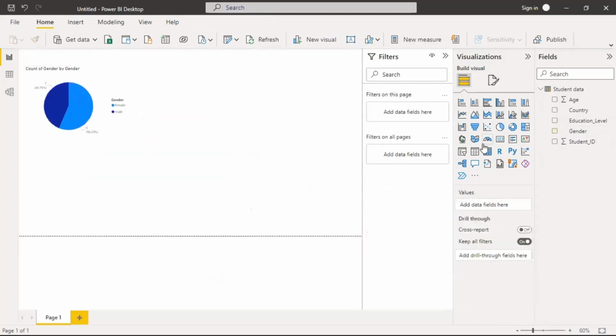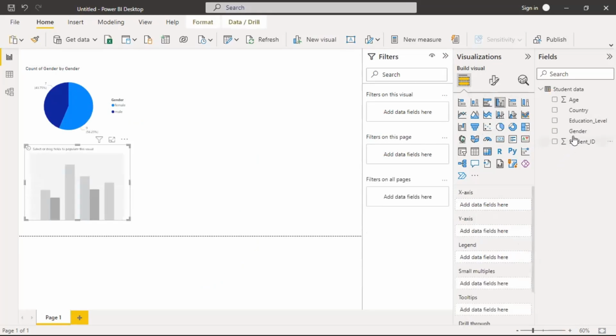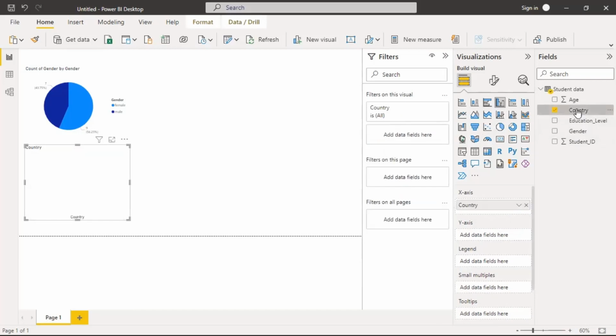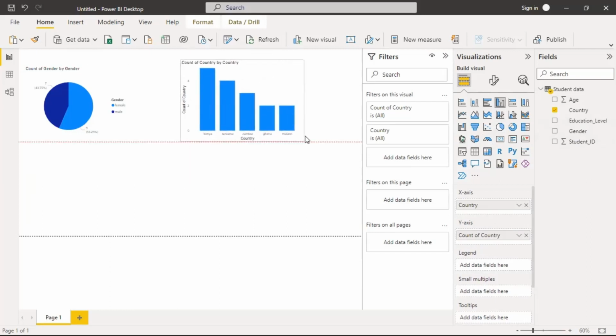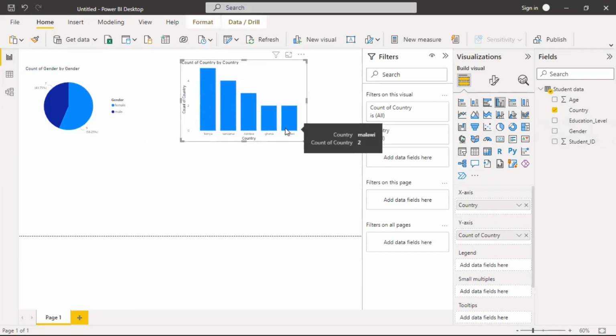Let's make another visual. Let me go for cluster column because I'm going for education or country first. Yes. So here it is. You can see that Malawi is the least with 2, and Ghana and Kenya have the most students.